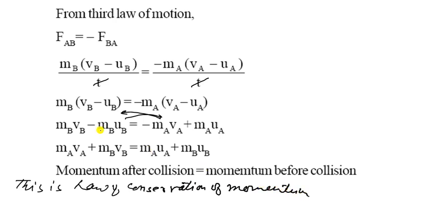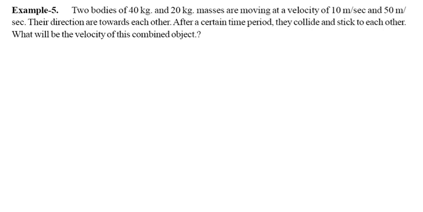So momentum after collision and momentum before collision are both the same, and that is the law of conservation of momentum. So you can prove it like this.